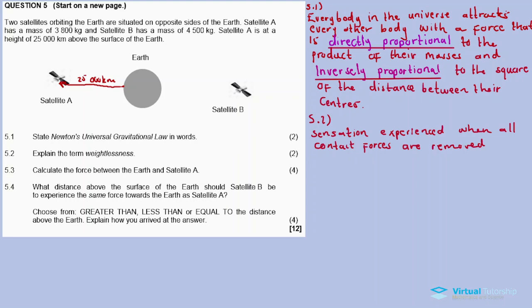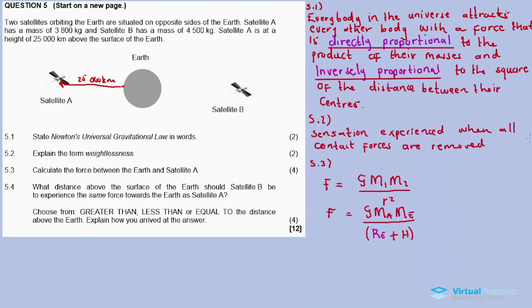Okay. 5.3. What are they saying? Calculate the force between the Earth and satellite A. Kulula ukuthi ikubhayizise le question. I will explain ngichaza ukuthini ngalokho. So calculated force is equal to G, which is a gravitational constant, times mass 1 times mass 2 divided by r squared. The r squared is measured from center to center, right? Center to center.